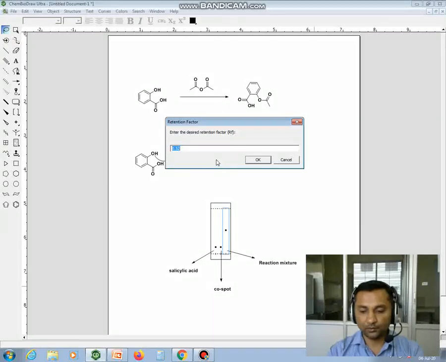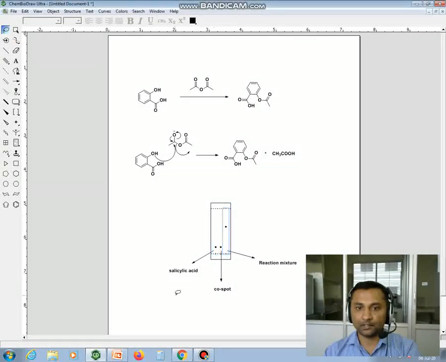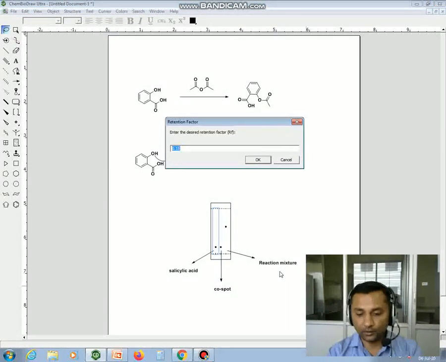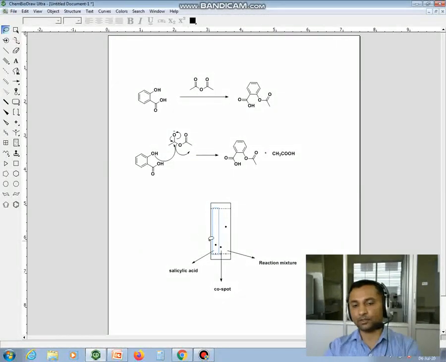If I want to give 0.6, it will automatically set. And if you want to set it to 0.5 or 0.2, you can set the spots as per your need.